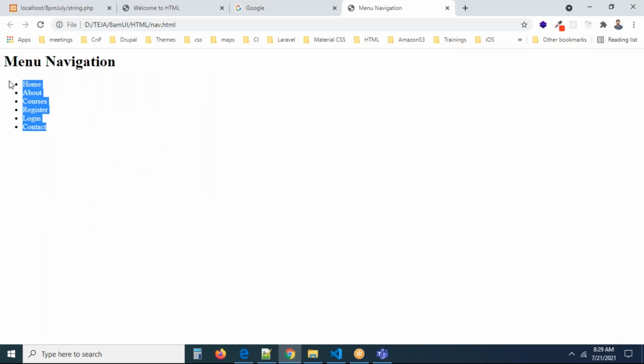Is this the way of presenting menu items? No, definitely not. Menu items are going to be completely horizontal. Sometimes, very rarely, we can see vertical menu items also. This is already vertical, but dots are there in front of it, and where is the clickable? Menu means it should be clickable, and when you click the menu item you navigate to some other page, but it is not clickable.